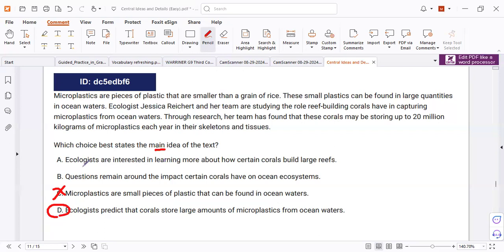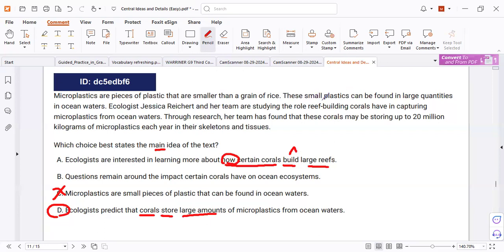Let's see. Is all the text about how they are interested in learning more about how corals build the large reefs? So it's a text about that. Or about corals store large amounts, not how they build, but they store a lot of microplastics from ocean waters. Yes, that is right. How? Let's see. Do you have any information about storing?